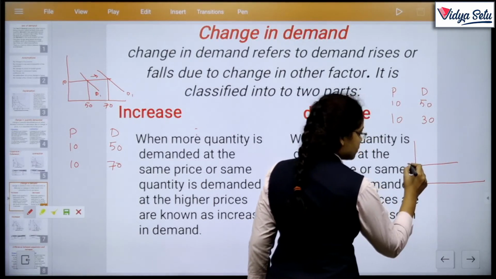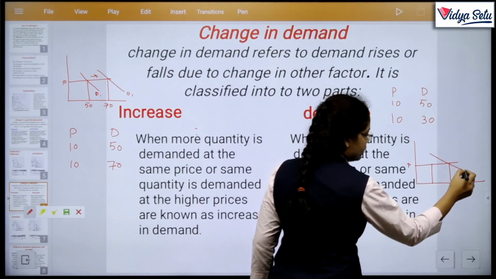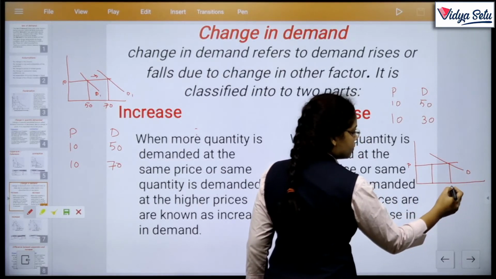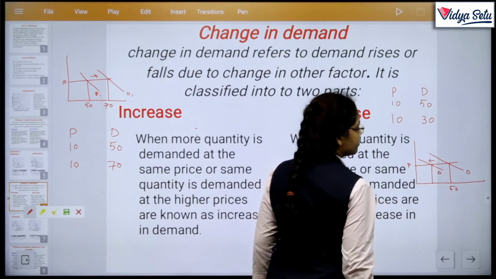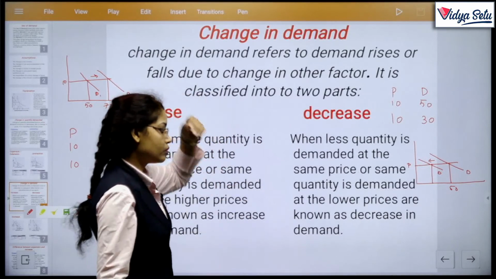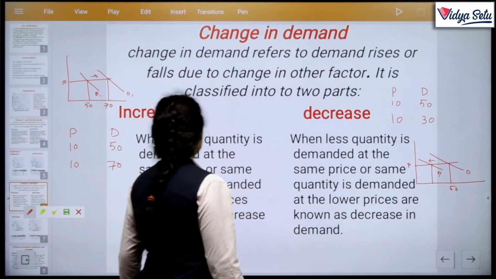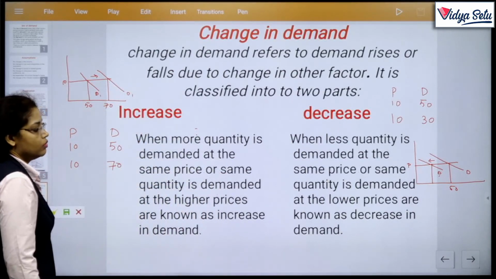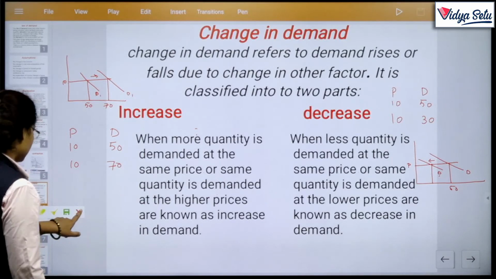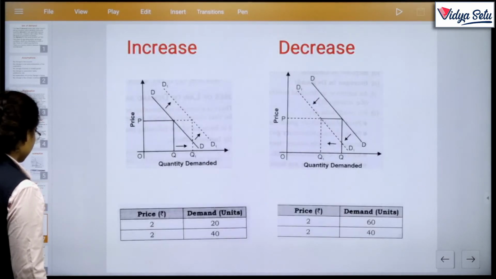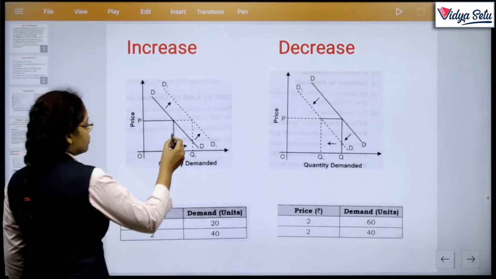So this is the curve, at the same price. Like demand, first one is this and next one is this. The D1 shows the new demand curve. Here D1, here D1. Okay? We discuss it by graph also. This one, increase.